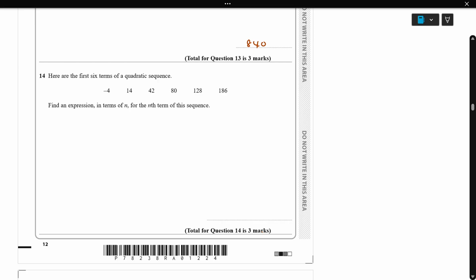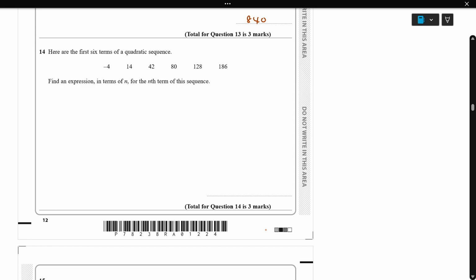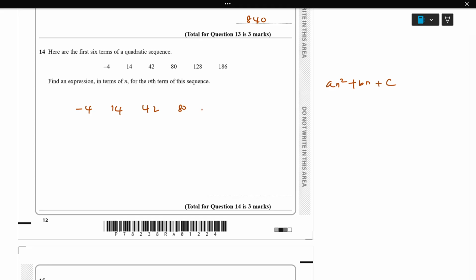Next, question 14. Here are the first 6 terms of a quadratic sequence. Find the expression. So for a quadratic sequence we know a n squared plus b n plus c. So we need to find a, b, c. I'll write the sequence: minus 4, then 14, 42, 80, 128, 186. So we need to find the differences. Just subtract 42 minus 14, and here 14 minus minus 4, which is 18, then 28.